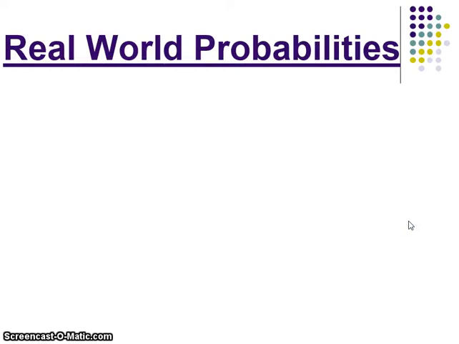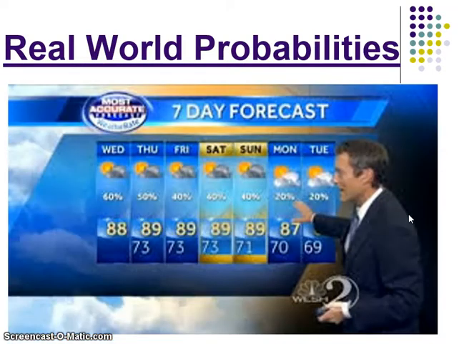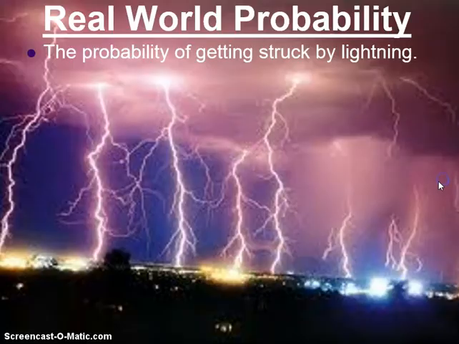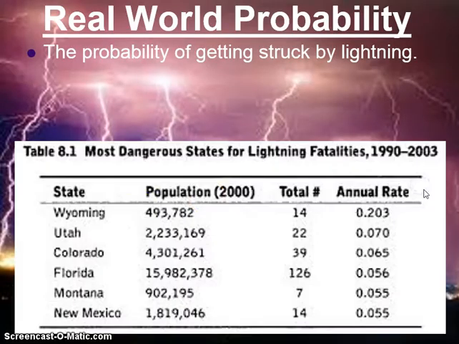You've seen probabilities in your real life many times. Every time you watch the weather forecast, you see a probability, the likelihood that it's going to rain on a given day. Here you can see that Wednesday on this forecast has a 60% chance of rain. Did you know that people actually calculate the probability of getting struck by lightning? In Wyoming, you have a 2/10 chance of being struck by lightning. A total of 14 people in that 13-year range were struck by lightning out of the total population.